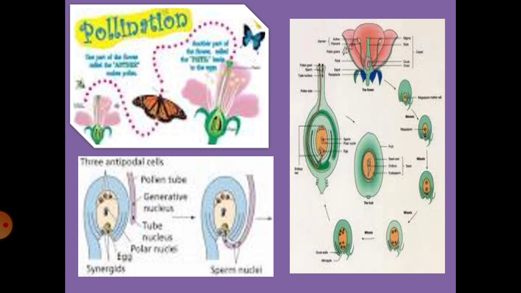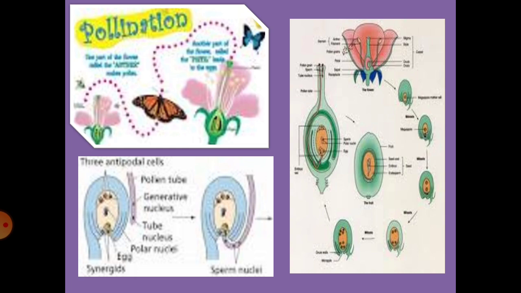Now the second male gamete, what does it do? It fuses with the two polar nuclei to form the 3n primordial endosperm nucleus. Okay, so what does it do, children? One male gamete fuses with two polar nuclei to form 3n. Sorry, not triple fertilization, it is triple fusion that takes place. That is, the 3n primordial endosperm nucleus occurs.